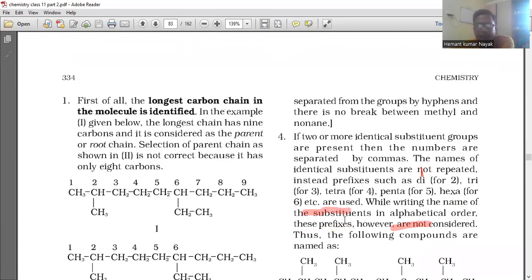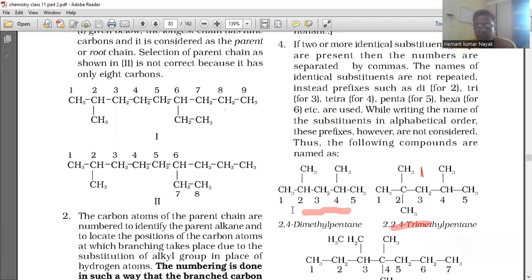This is important. The fourth point is if two or more identical substituent groups are present, then the numbers are separated by comma. The names of identical substituents are not repeated. Instead, prefixes such as di for 2, tri for 3, tetra for 4, penta for 5, hexa for 6, etc. are used, writing the name of the substituent in alphabetical order. These prefixes, however, are not considered in alphabetizing. Thus the following compounds are named: 1, 2, 3, 4, 5. So 2,4-dimethyl pentane.